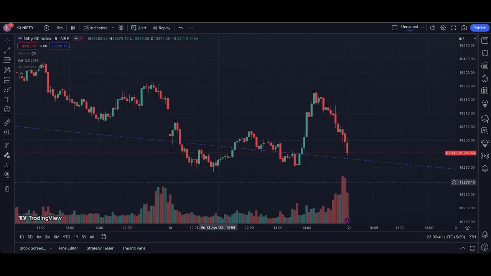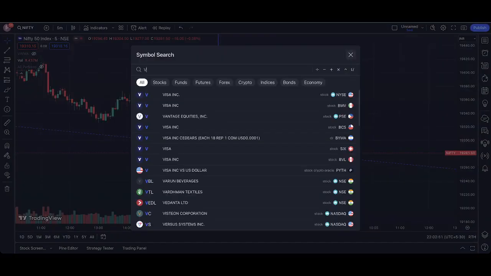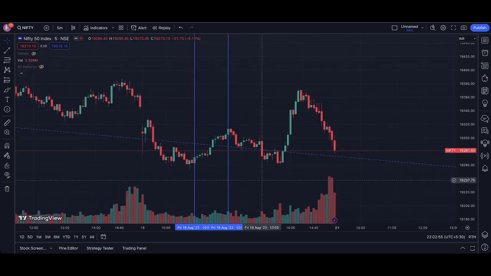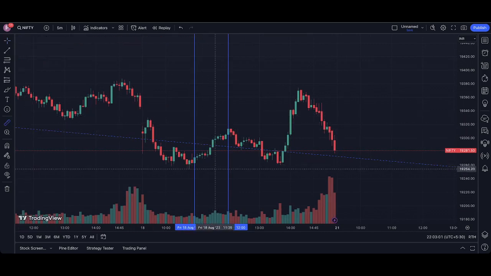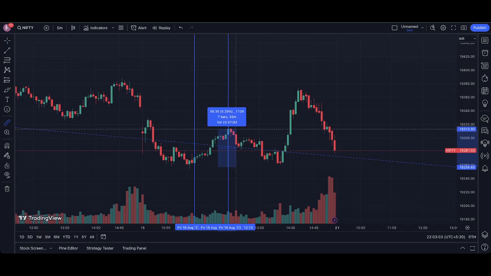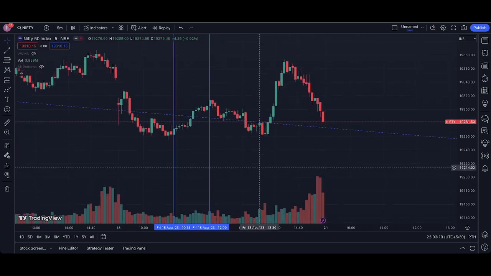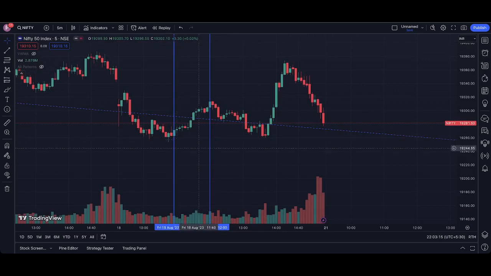I'll mark the boundaries for the up moves so we can get a better idea, from here till here. The market went from here till here, around 0.33%. Let's check that in points. It's around 60 points. Just check the volumes in these 60 points. It's steady. So for the movement of 60 points, the volumes were steady.